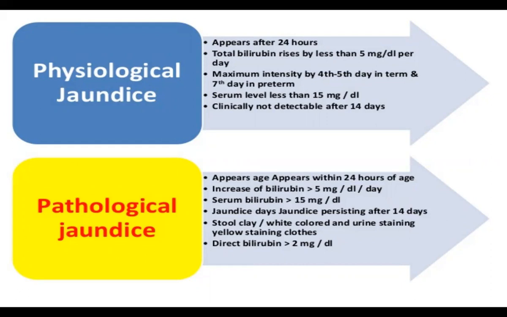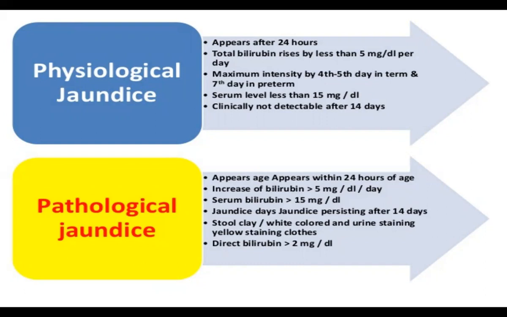While in case of pathological, it appears within 24 hours. Remember, physiological never occurs within 24 hours. It occurs after 24. While pathological appears immediately after the birth, maybe within 24 hours. There is an increase of bilirubin of more than 5 mg per dl per day, and serum bilirubin more than 15 mg per dl.